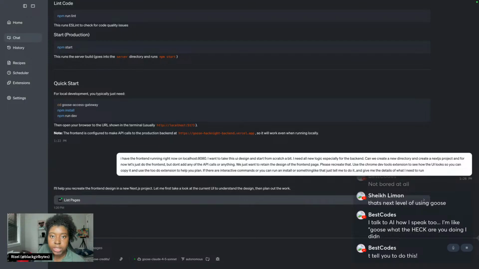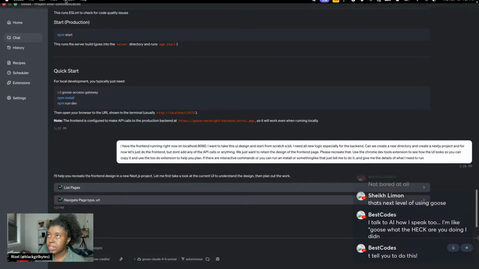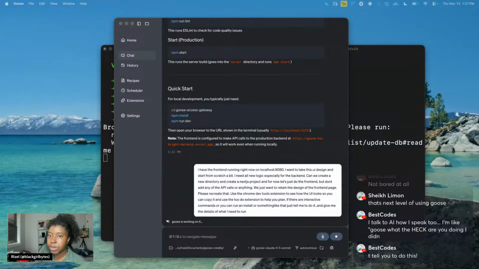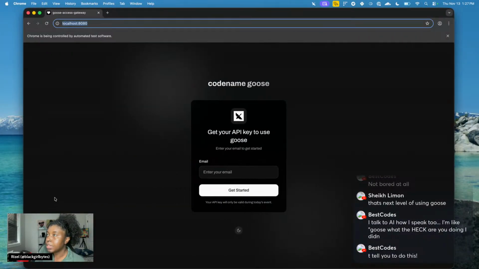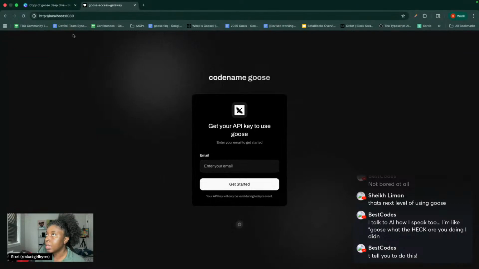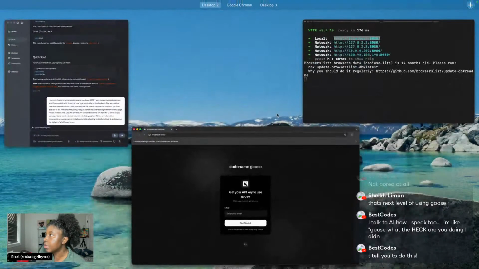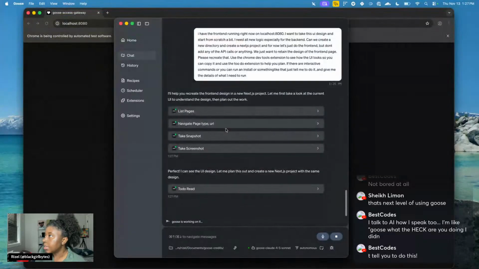Oh, I need to make this smaller so you can see. So Chrome DevTools already got to work. It opened up this in localhost 8080. I thought it would just look at it where it is in my Chrome window right here, but I guess it needs its own version. I don't know. But let's see what it's doing.